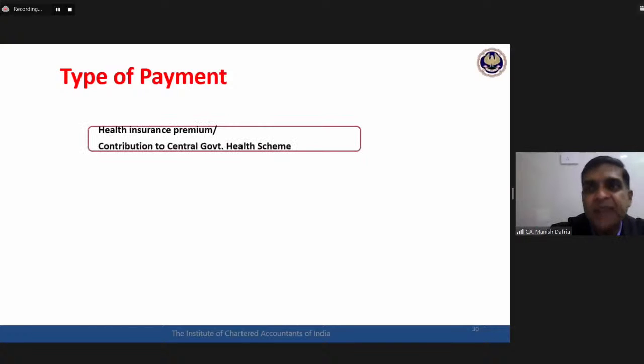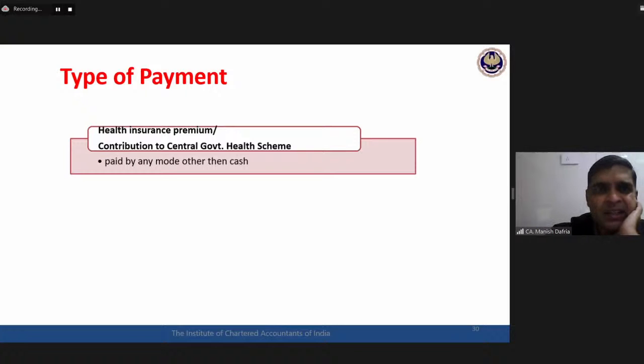So what are the types of payments? Let's generate a broad idea first, then we will do a minute analysis, a microscopic analysis, later on. Three types of payments are covered here. First is health insurance premium.